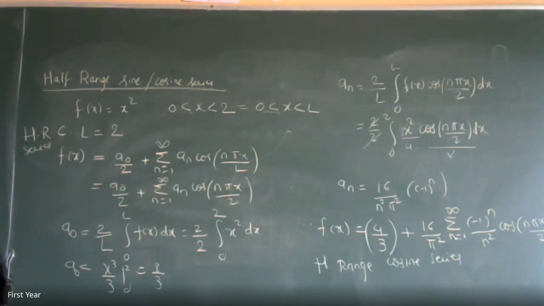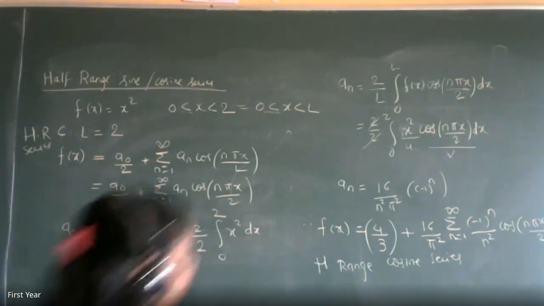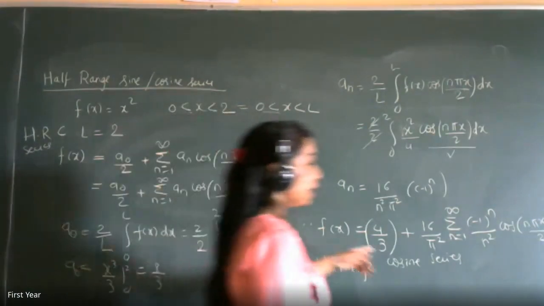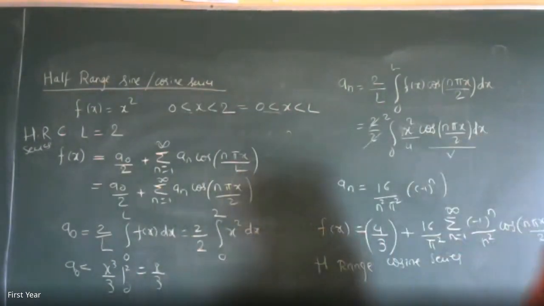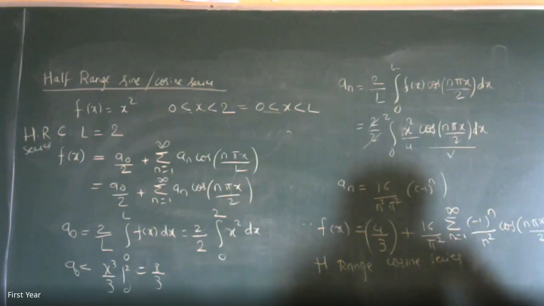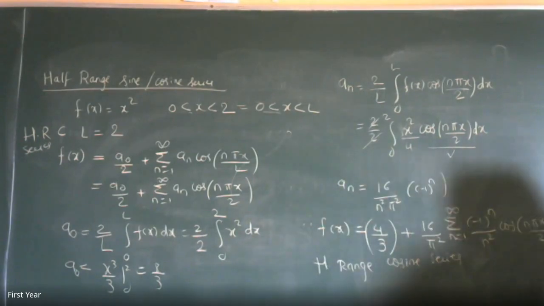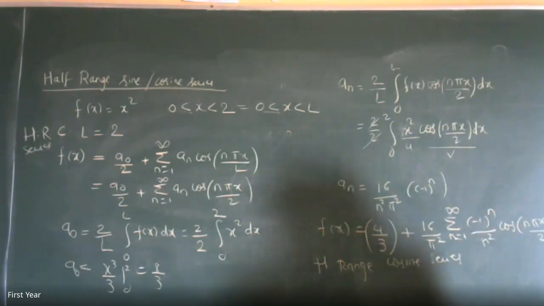Few questions we will try to do on MCQs also of half range series. Everybody has got this answer? सगळ्यांना मिळाले का हे half range cosine series 16 upon n square pi square? Is there anybody who has not got it? Please tell if you have not got it.